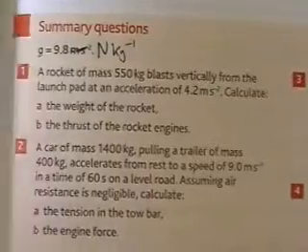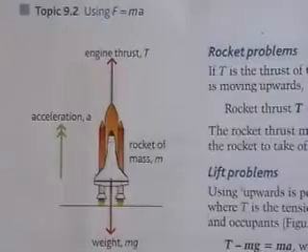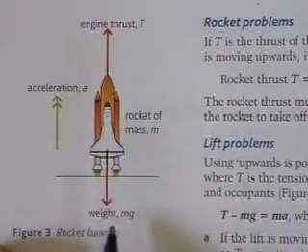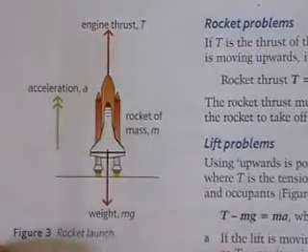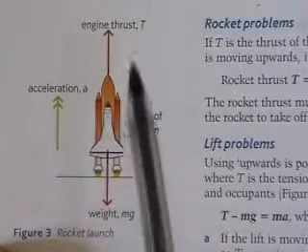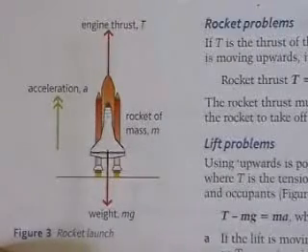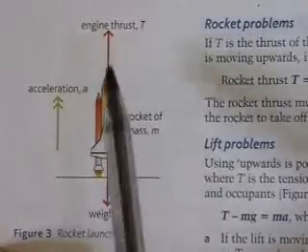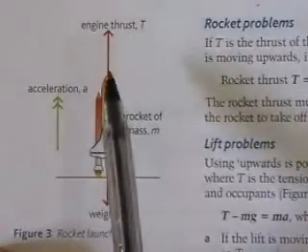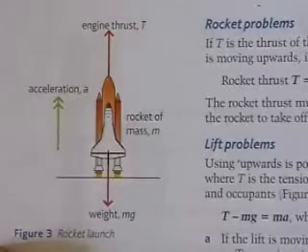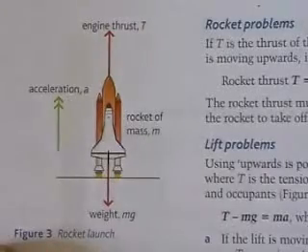In other words, there's a picture over here in the example. There it shows a rocket. It shows the weight acting downwards, and it shows the thrust is the force pushing the rocket upwards. The fact it's drawn the arrow above the rocket doesn't matter. All we're interested in is the fact that there's an upwards force. It's obviously coming from down below where the engines are, but it's an upwards force pushing the rocket upwards.